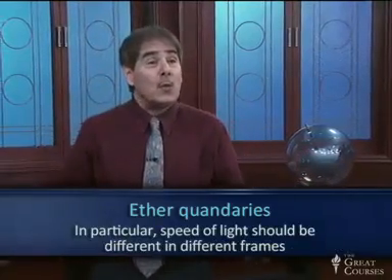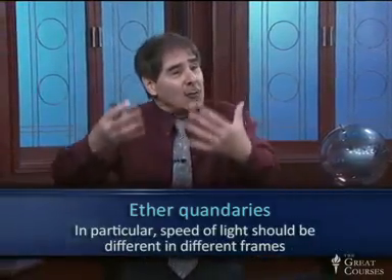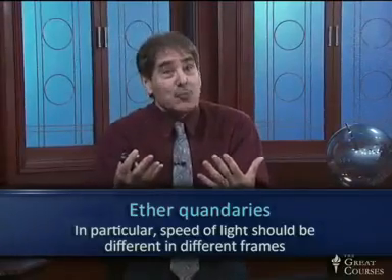Just like if there was a giant wind blowing past me, sound waves would have different speeds relative to me, depending on which way they were going relative to that wind. Because sound is a disturbance of the air, and the speed of sound is the speed with respect to the air, not necessarily with respect to me. And it should be the same with the ether. The speed of light should be the same in the ether frame, namely c, 186,000 miles a second, 3 times 10 to the 8 meters per second. But if somebody's moving relative to the ether, or the ether's moving relative to that observer, then they should measure different speeds for light. And in fact, the speed of light should be different in different directions.